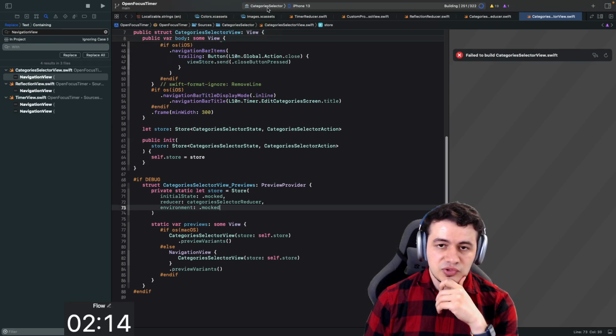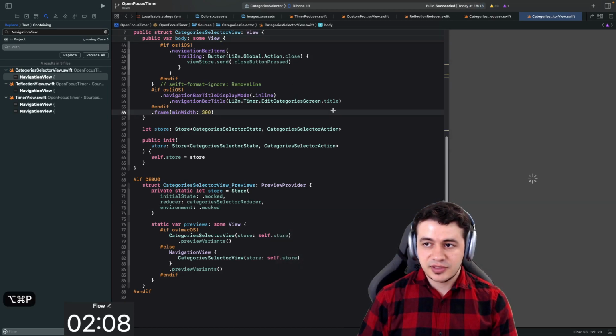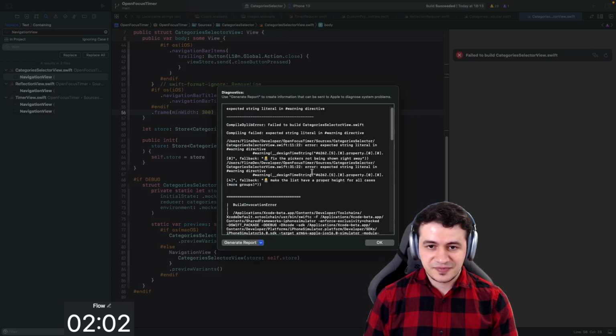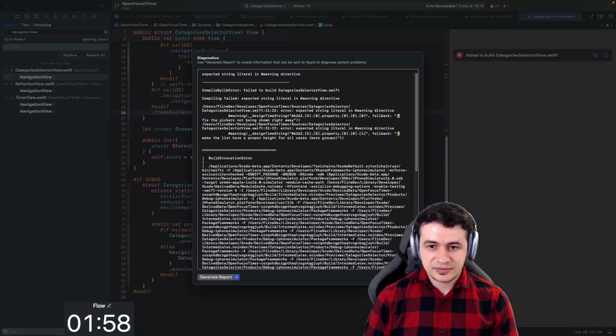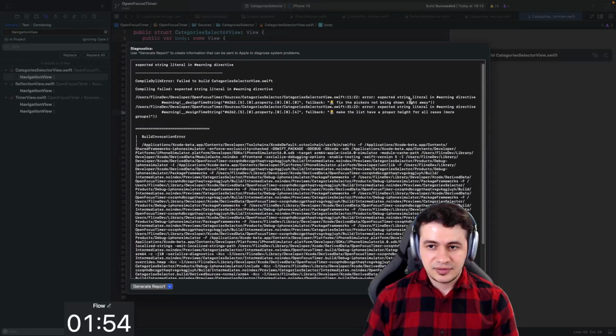Does the module itself build? Yes, it does. And after building, sometimes the preview does work, so let's try one more time. Okay, it does not work. But we do have a doctor symbol here. Expect a string of a warning directive. Oh, alright, this is because of the warning. Very interesting.